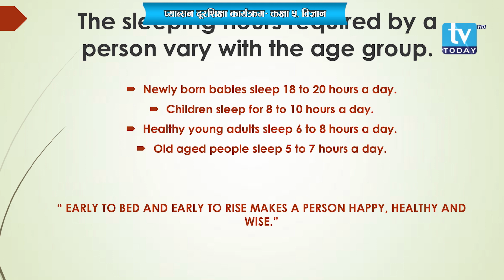So, newly born babies sleep 18 to 20 hours a day, whereas old aged people sleep only 5 to 7 hours a day. What we can say is, along with the increase in our age, the sleeping hours get decreased. It depends upon the responsibilities we have as well.